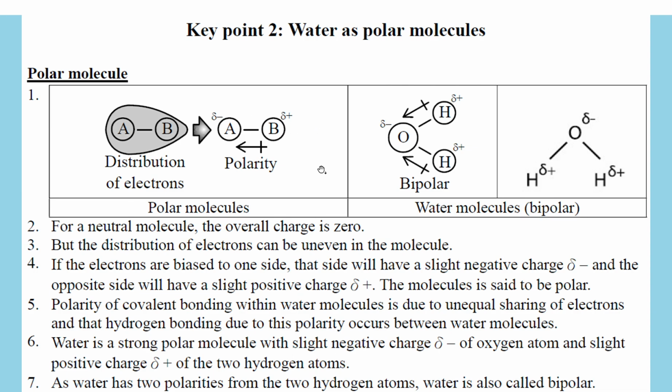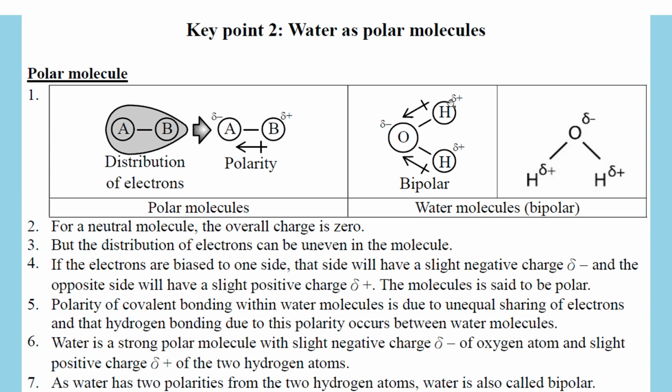By convention, the polarity points from the positive to the negative. So it is an arrow pointing from the delta plus to the delta minus, and we add a line at the back. So it is an arrow and a cross drawn together, and this is the symbol for polarity in biology. In chemistry and physics, we have different descriptions for it. And this is a polar molecule.